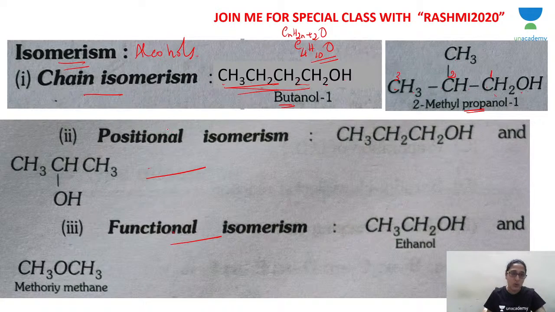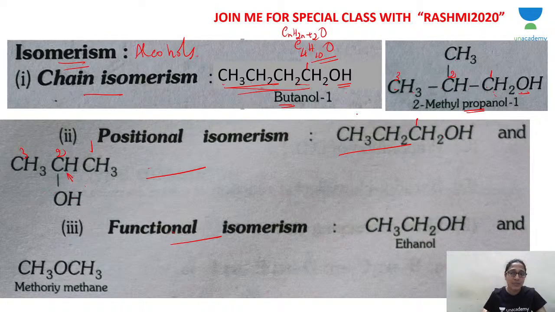Alcohols also show position isomerism. See, in chain isomerism, if you look at the OH group, the carbon to which OH is attached is carbon number 1. In both, OH is attached to the first carbon atom. What if I change that? Here, in the first molecule, OH is attached to the first carbon atom. But in the second molecule, 1, 2, 3, OH is attached to the second carbon atom.